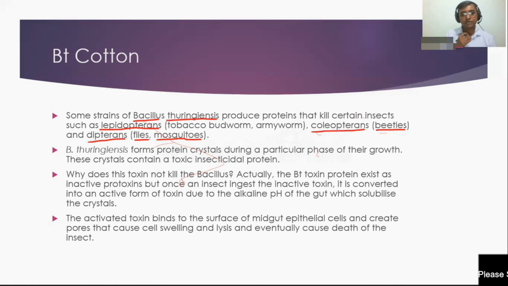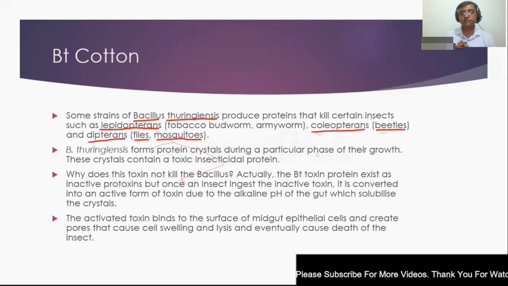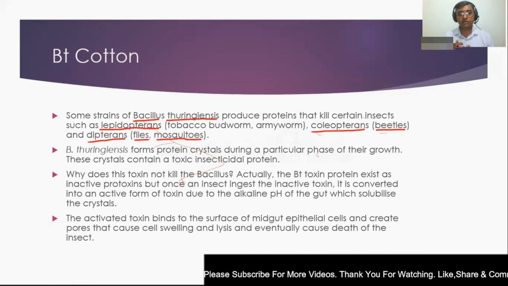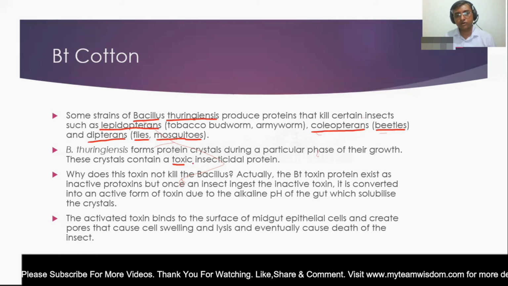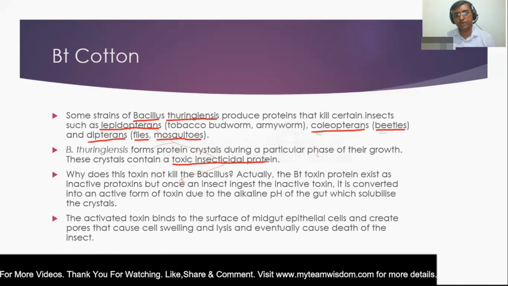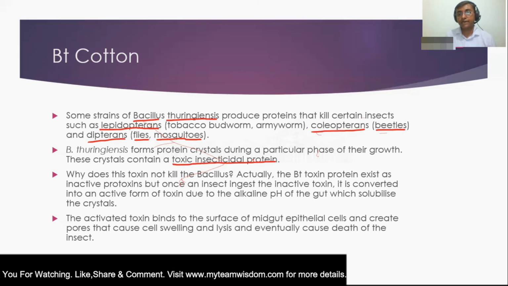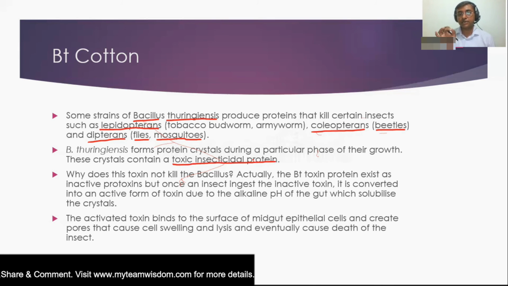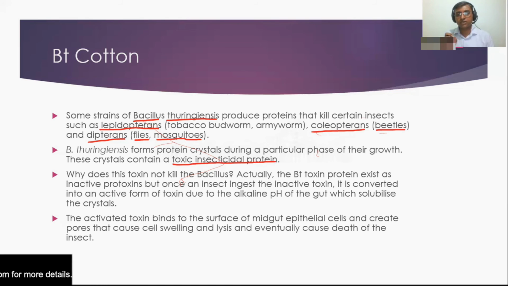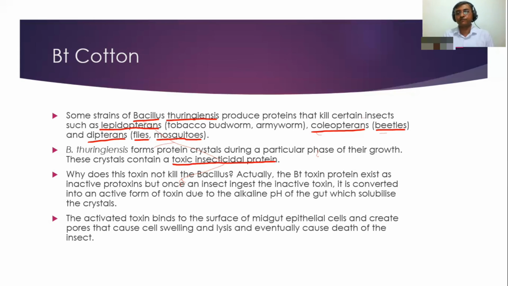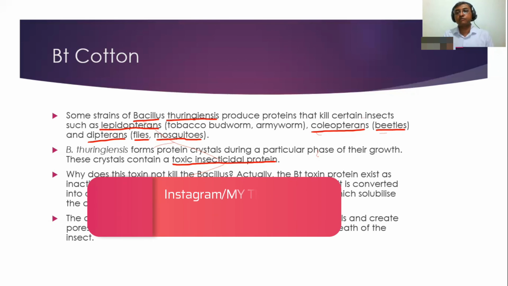Okay, and this Bacillus thuringiensis actually forms protein crystals, and these protein crystals are toxic insecticides. They are the toxic insecticidal proteins. Okay, and these toxic insecticidal proteins which are being produced by the Bacillus thuringiensis, they are produced in inactive form. That's why the Bacillus thuringiensis itself is not being killed.